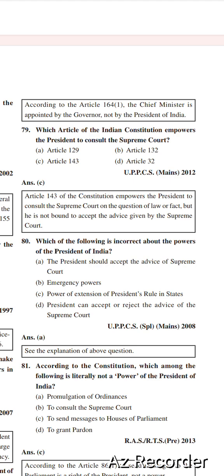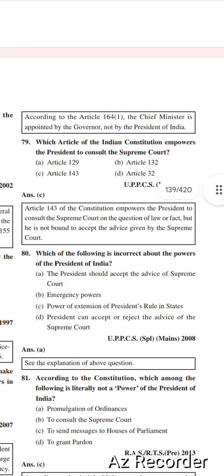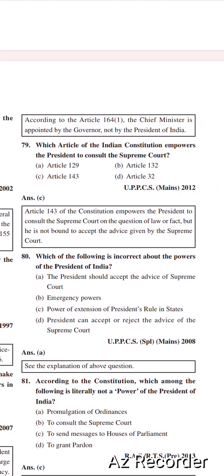Next question is which article of the Indian Constitution empowers the President to consult the Supreme Court? Options are Article 129, Article 132, Article 143, Article 32. Right option is option number C, Article 143. Article 143 of the Constitution empowers the President to consult the Supreme Court on the question of law or fact, but he is not bound to accept the advice given by the Supreme Court.